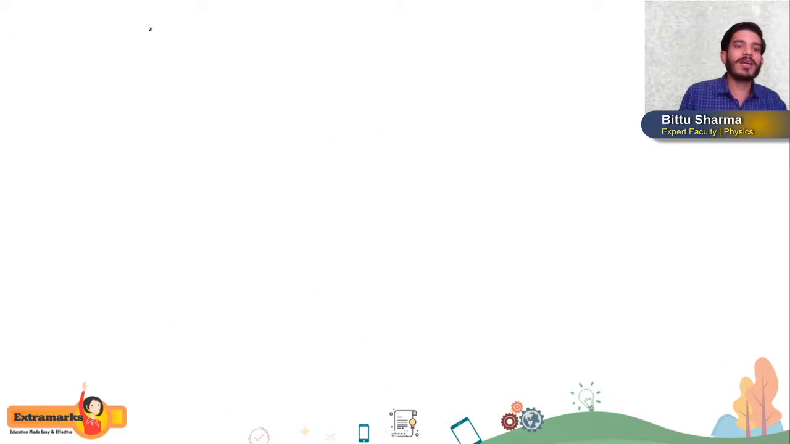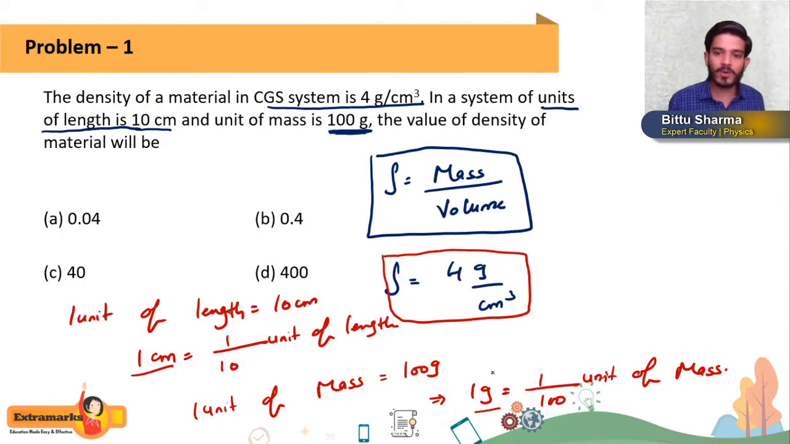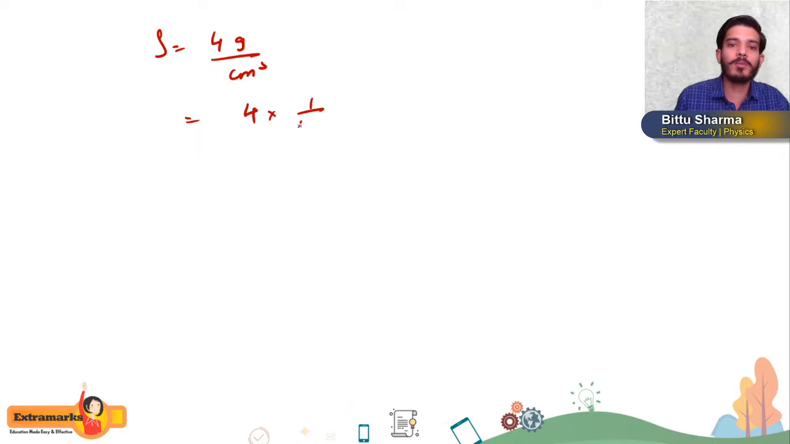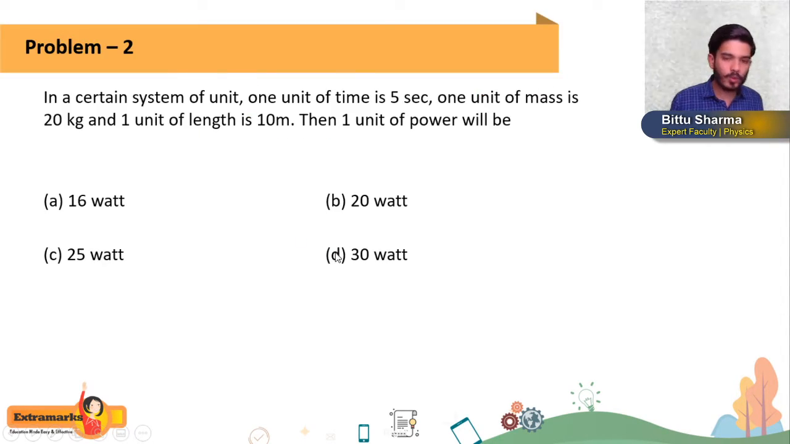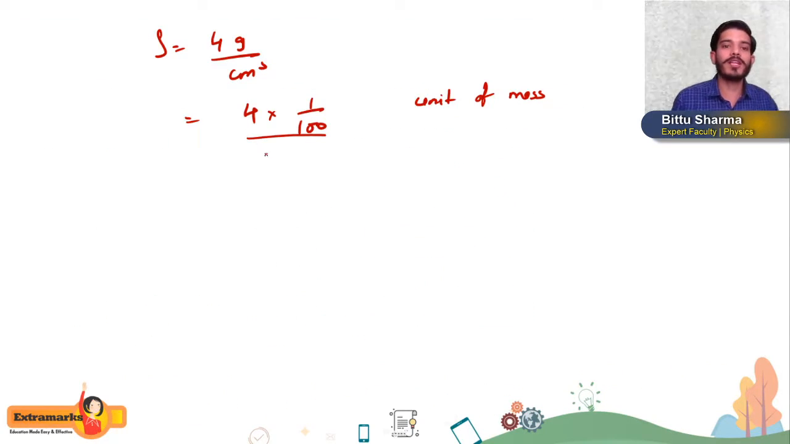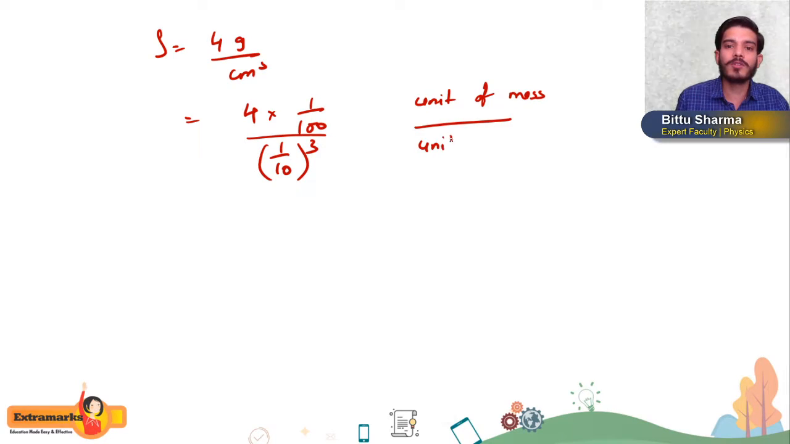So density rho is equal to 4 gram per centimeter cube. In 1 gram we have 1 by 100 unit of mass, so 4 into 1 by 100 unit of mass, divided by, since 1 centimeter is equal to 1 by 10 unit of length, 1 by 10 and because we have a cube, unit of length whole cube. I hope you are getting this, students.